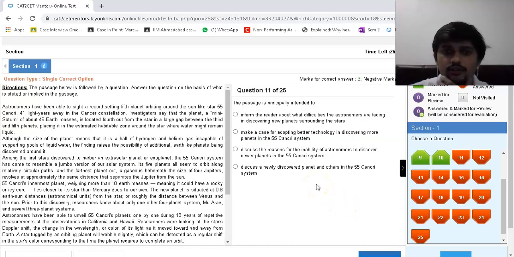Let's look at this. Passage is primarily intended to make a case for adopting better technology, discovering more planets in Cancri, discuss the reason for inability of... No.